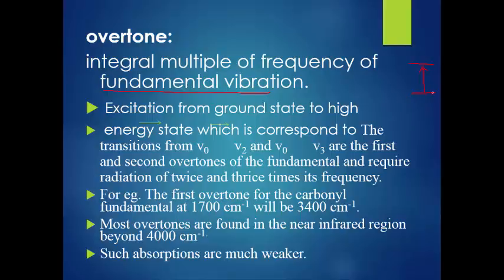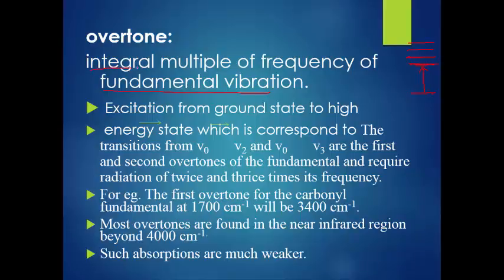Fundamental vibration occurs from the ground state to the higher excited state. In the case of fundamental, there is a lower excited state, but in the case of the overtone, there is a higher energy excited state. This is first overtone, this is second overtone, this is third overtone. There are a number of overtones. That's why it is called an integral multiple of frequency of fundamental vibration. Understand this definition, very handy.